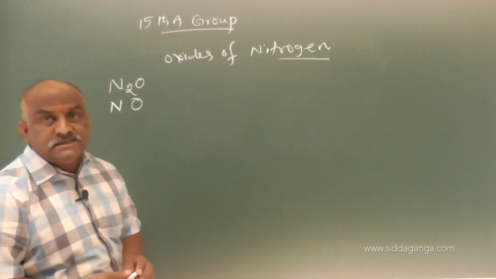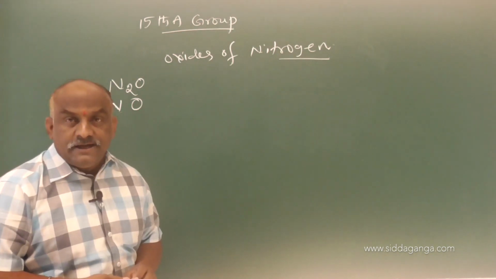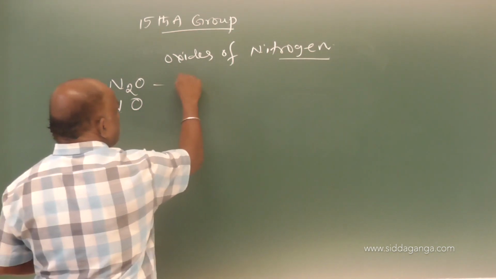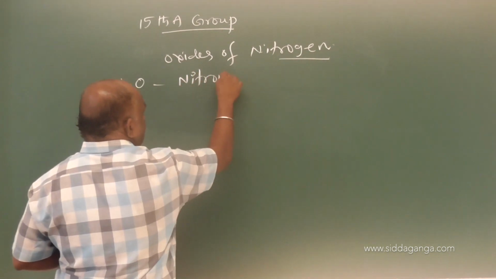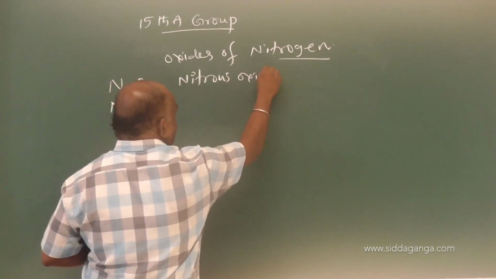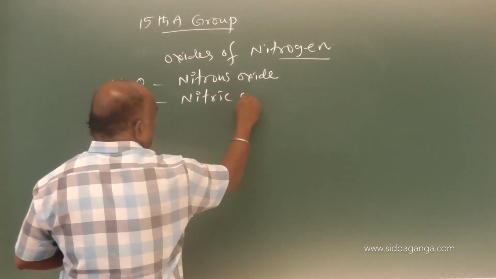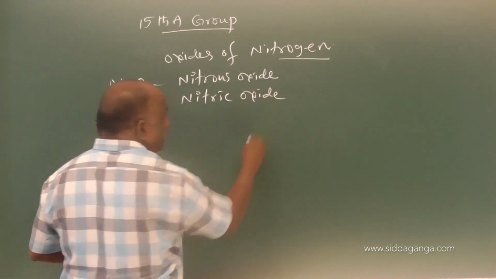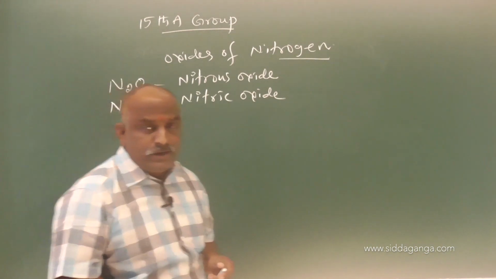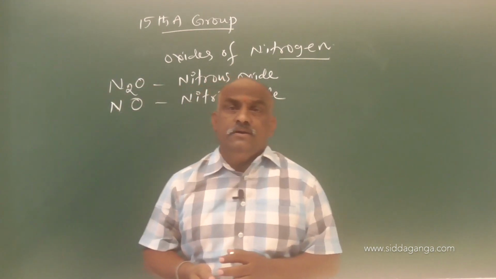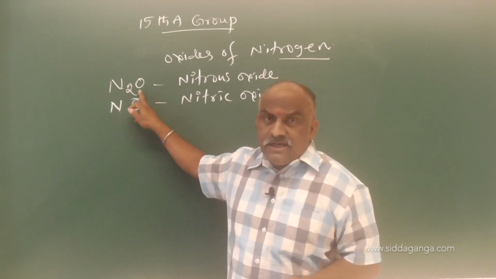NO is called as nitric oxide. So here my dear students, nitrous oxide, second one is nitric oxide. Make a note my dear students, this was very important, two important oxides, these two are nitrous oxide, molecular formula N2O, nitric oxide, molecular formula NO,